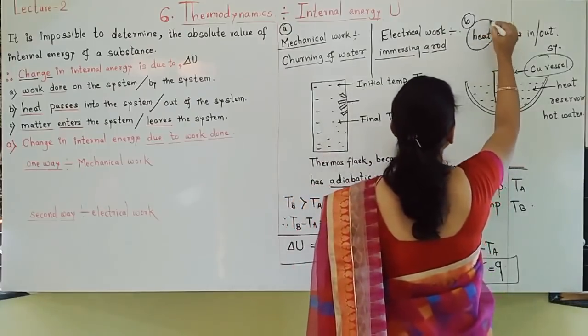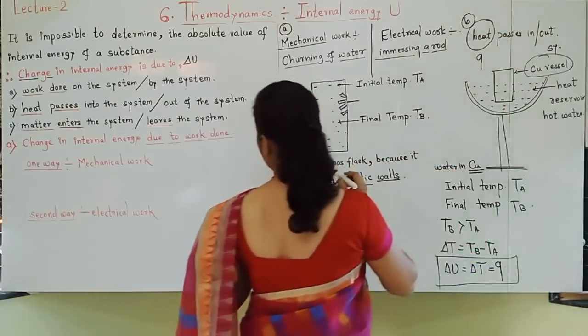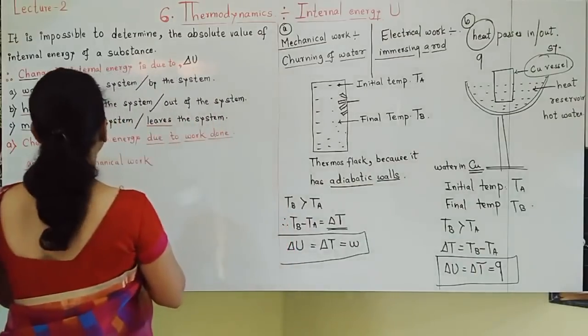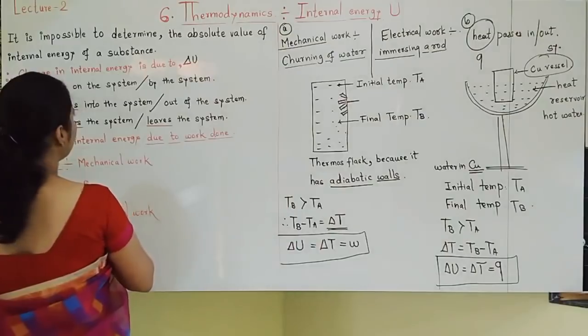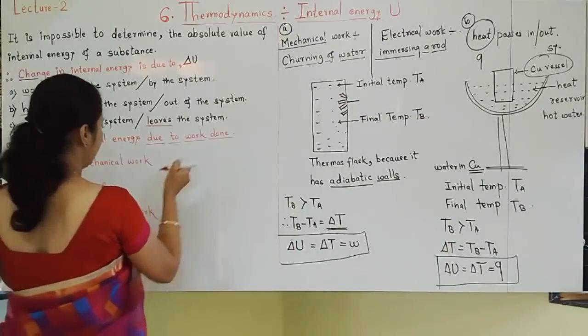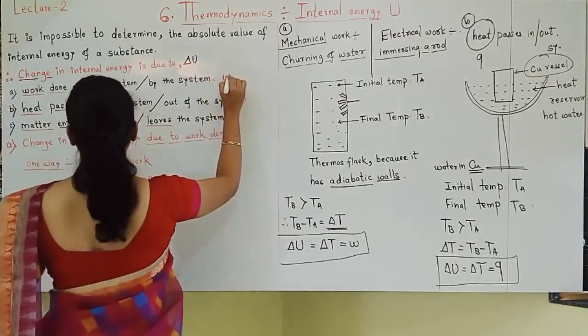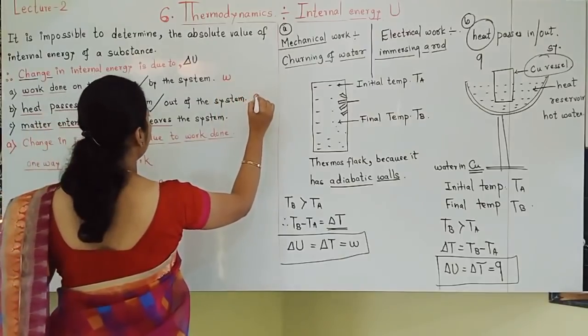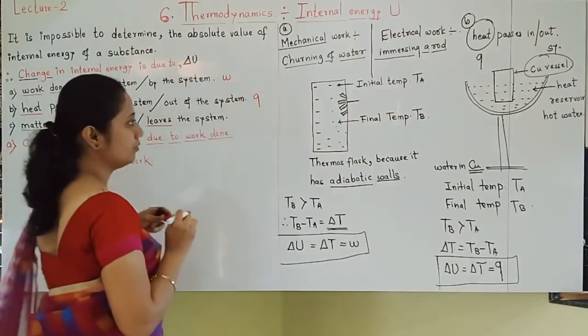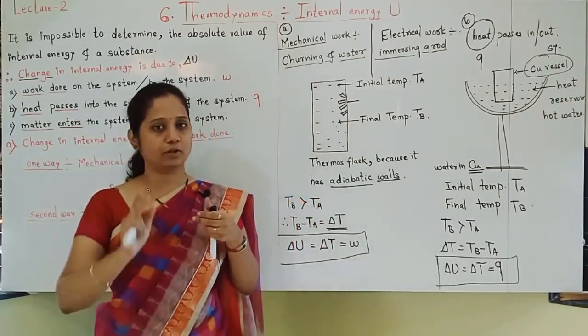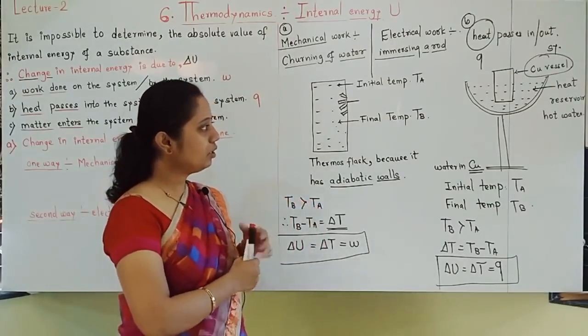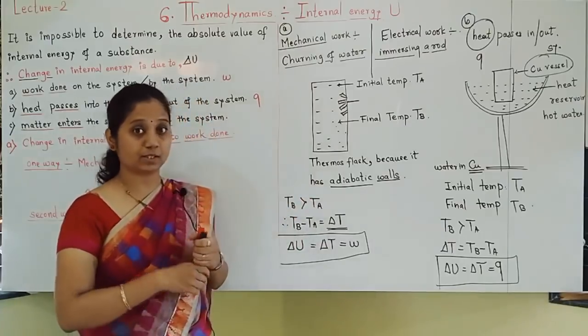Heat always has the symbol Q. Students, here I will write: change in internal energy symbol delta U, work done symbol W, heat symbol Q. Okay, symbols, go on understanding. Heat symbol is always Q. I hope you understood this.